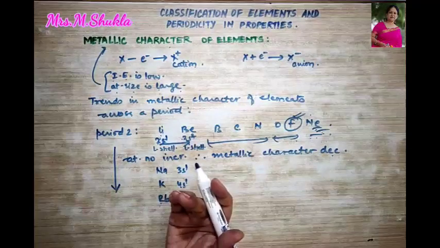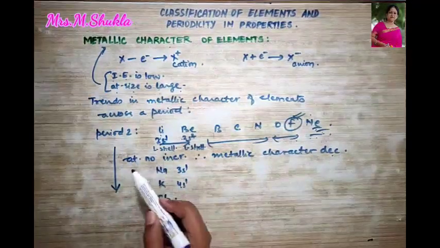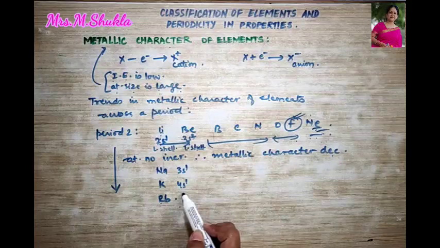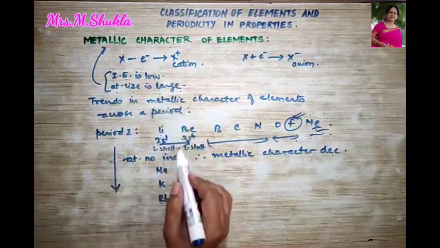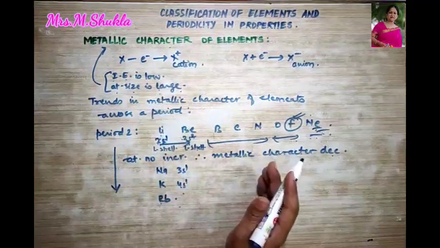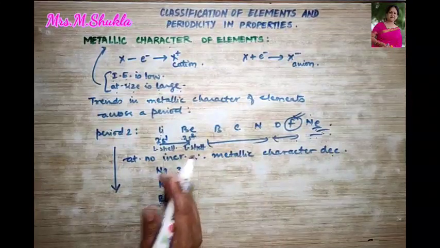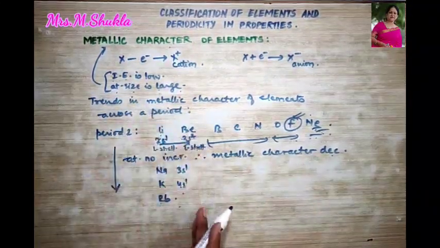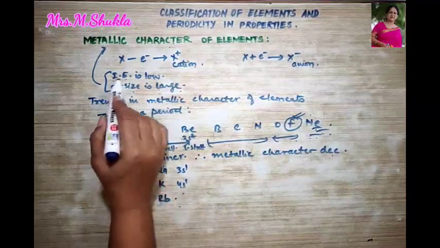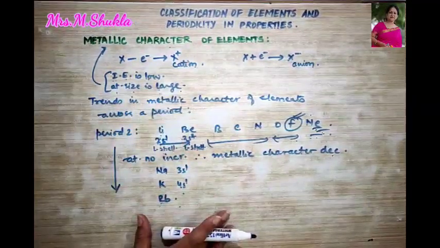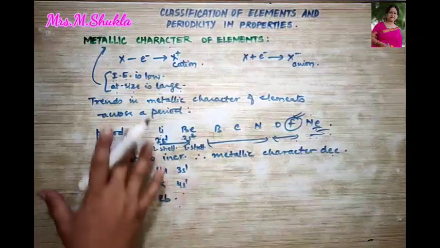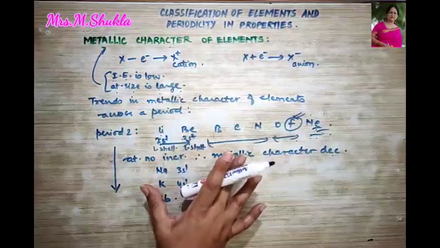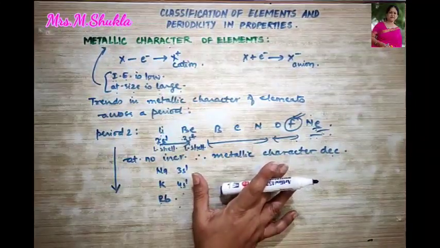So, how can you say that? Over here, you will say though atomic number is increasing, atomic size is increasing. Why? Because the number of shells are increasing, and hence the tendency to lose electron is increasing. Therefore, metallic character is increasing. Right? And ionization energy is decreasing. So, I hope the metallic character is very clear to you.